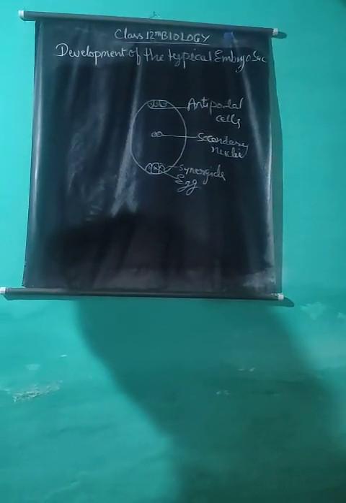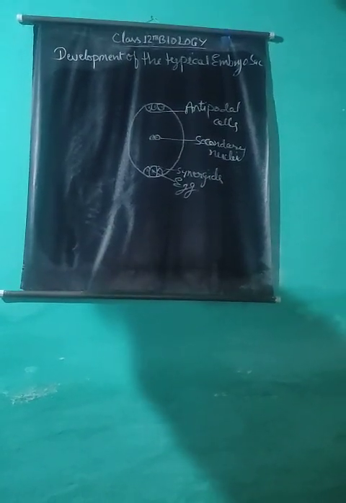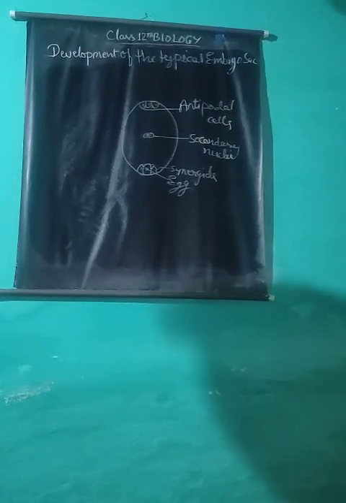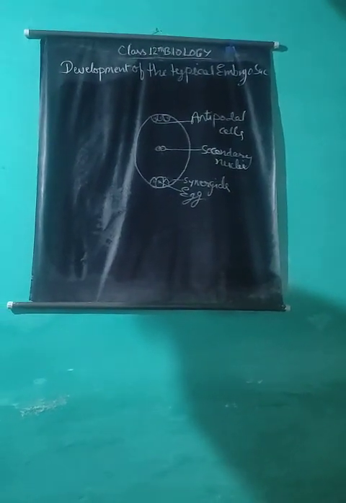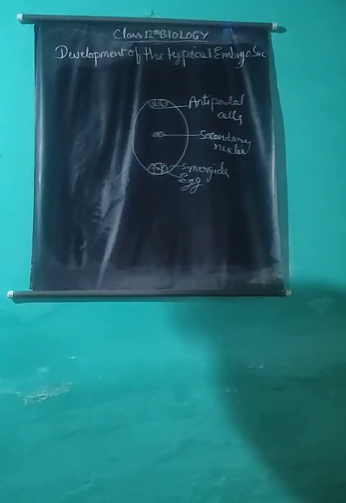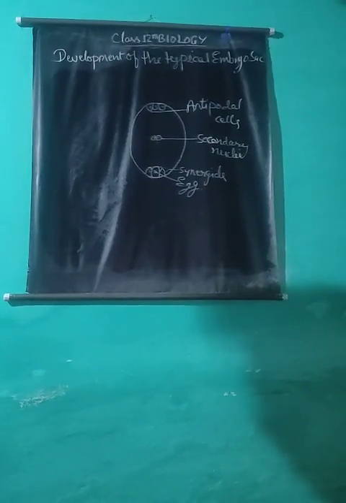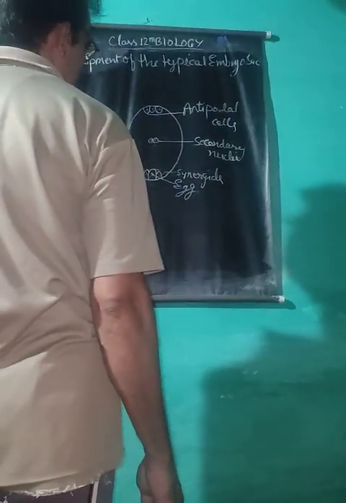Structure of the mature embryo sac. The mature embryo sac of angiosperms is made up of the following parts: 3 antipodal cells at the chalazal end, 2 polar nuclei in the center, and the egg apparatus at the micropylar end, in which 1 egg and 2 synergids are present. At maturity, the 2 polar nuclei fuse with each other and form the secondary nucleus. Thus, the mature embryo sac is 7-celled in structure.